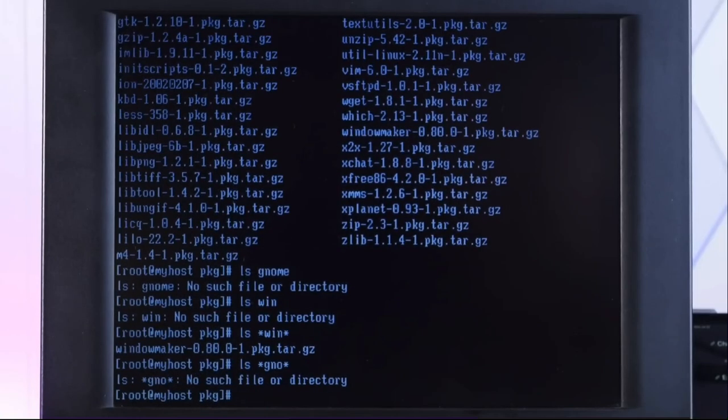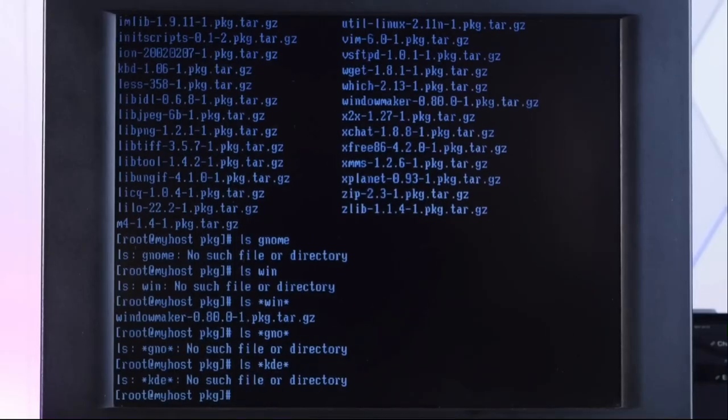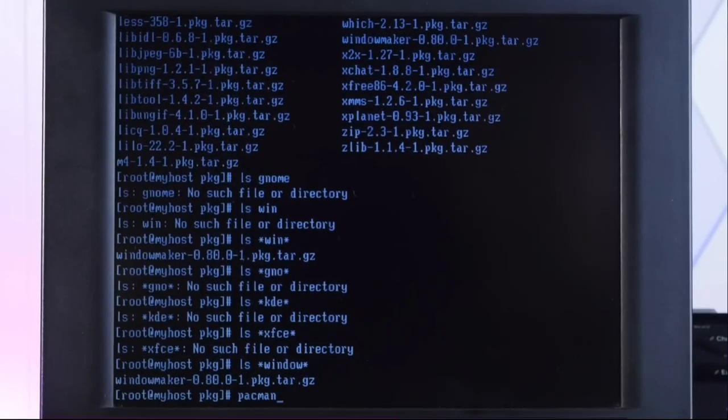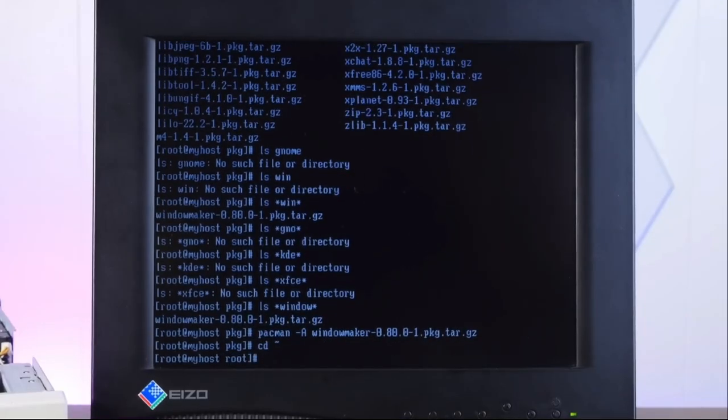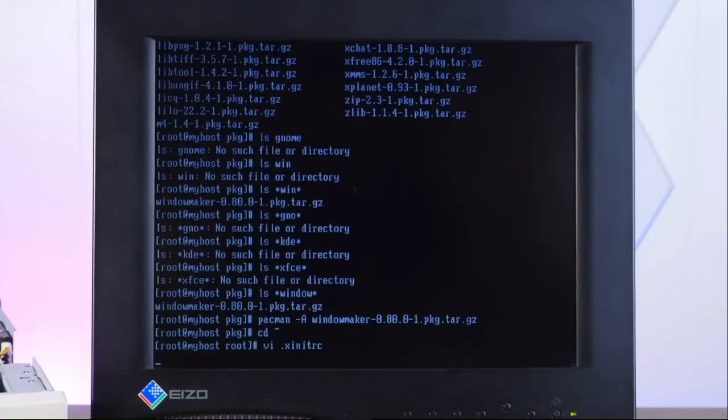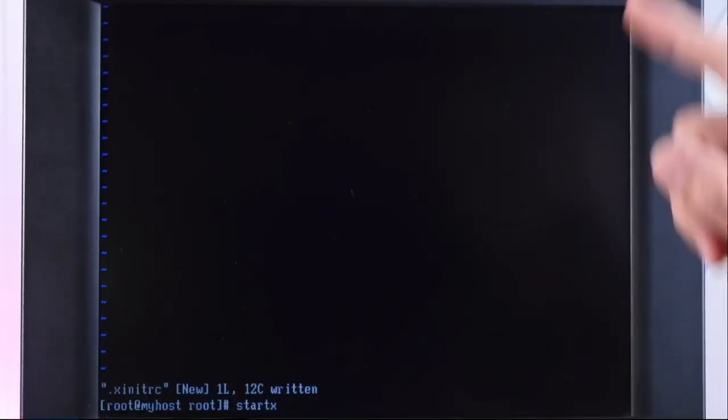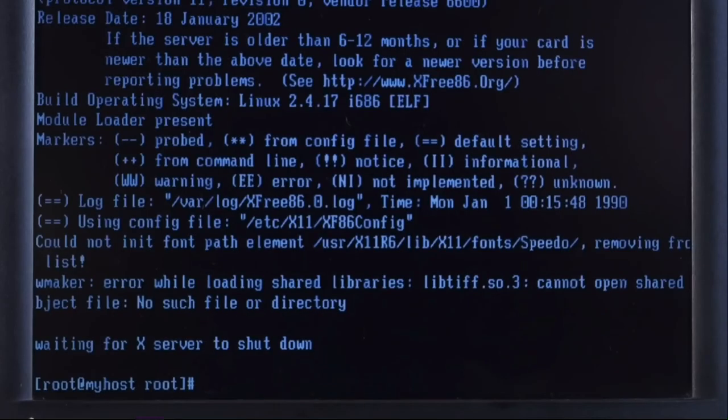Let's see. There's no GNOME, no KDE, no XFCE. Pacman, Window Maker. Okay, now we need to change our xinitrc, which doesn't exist actually. So we'll make it. And then in here, we just need to do exec wmaker. Let's see if I did that correctly, because I'm doing that from memory. Nope, I did it wrong.